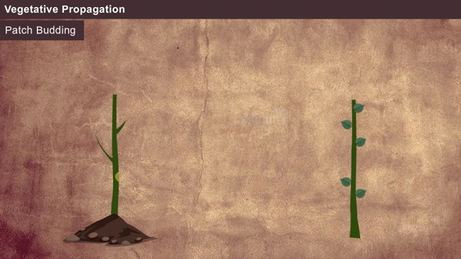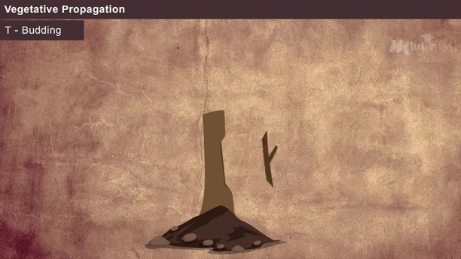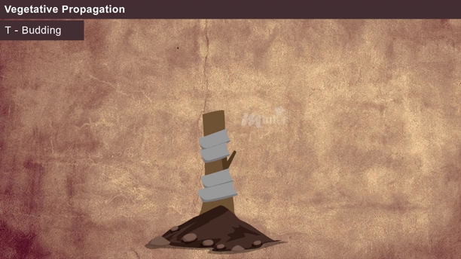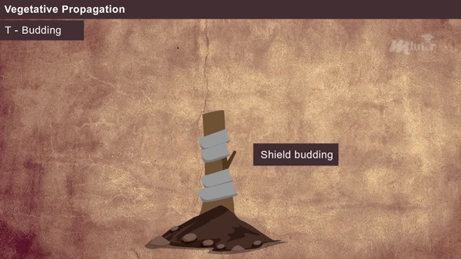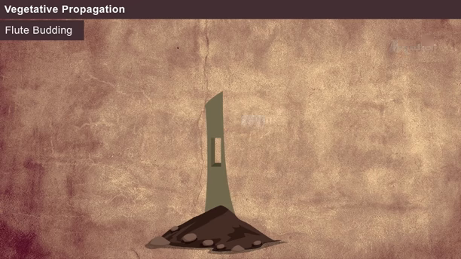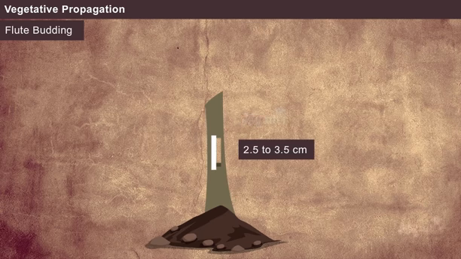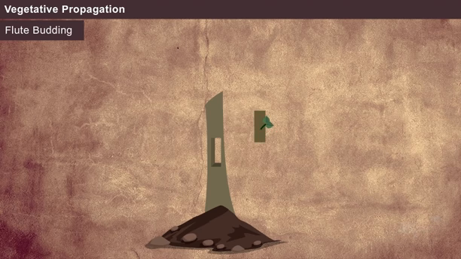In patch budding, a portion of bark with a bud is removed from the stalk and sealed with grafting wax. T budding is one in which a T-shaped incision is made in the stalk at the nodal region into which the scion bud is inserted, bandaged and sealed. This appears like a shield and hence it is called shield budding. In flute budding, the bark of the stalk is removed to a length of 2.5 to 3.5 cm around the plant. The bud of the scion with the same length of bark is placed in the region and bandaged.